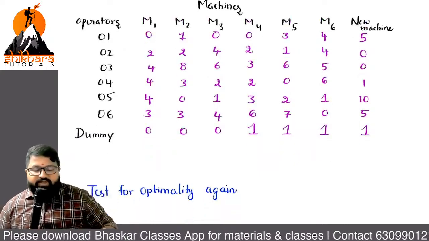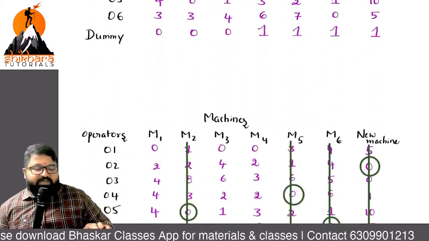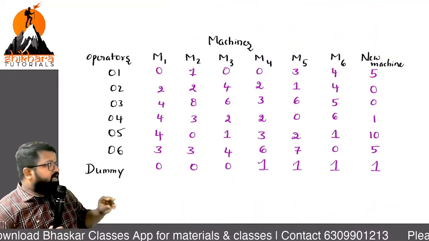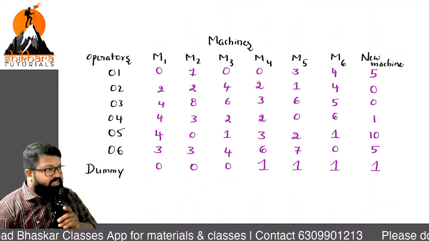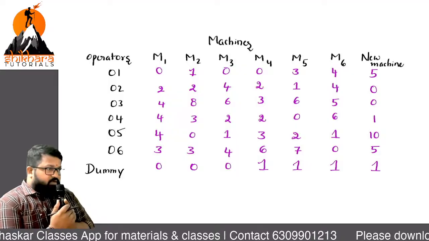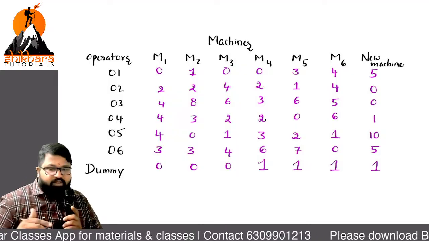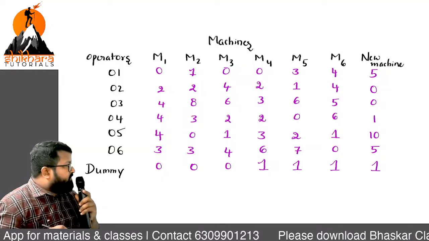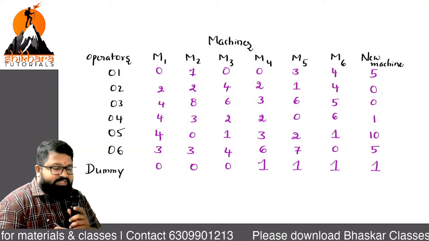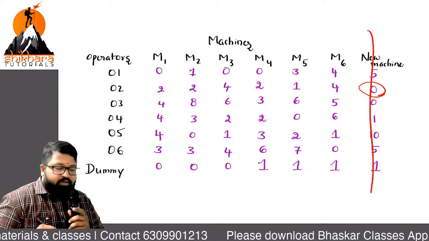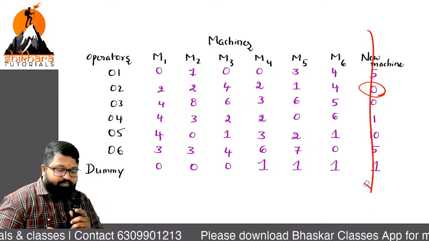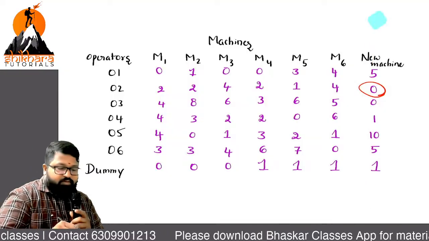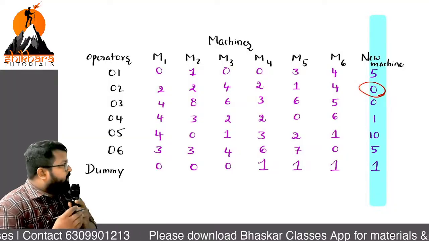Sir, we are going with the test for optimality. The first step, what is that? Basically identify rows with a single zero. That process is clear, right? So I will do faster. You also tell me the number. Any row with a single zero? Single zero, so cancel the column part. Cancelled. Now any row with single zero?